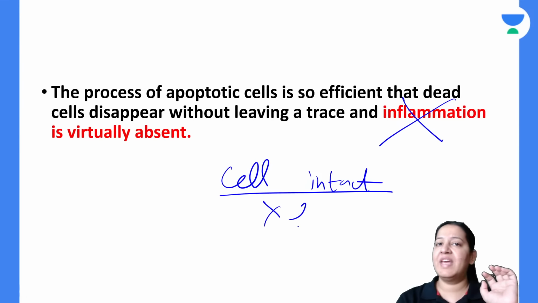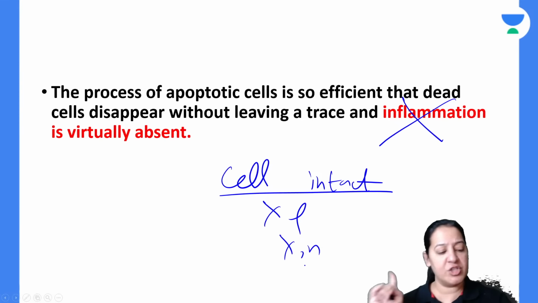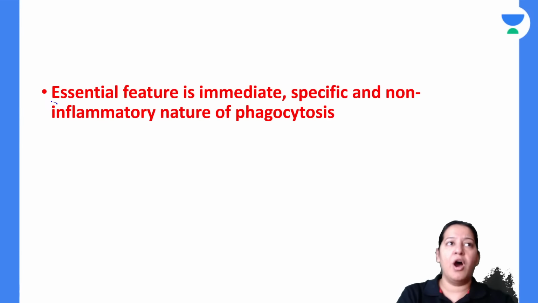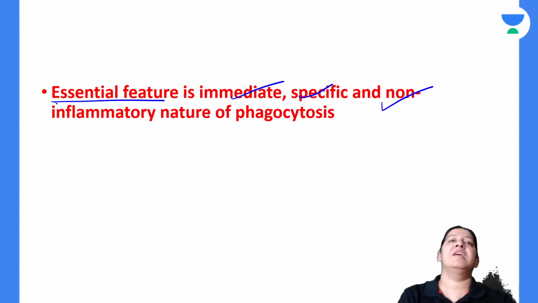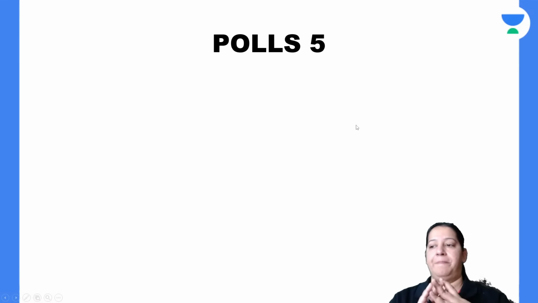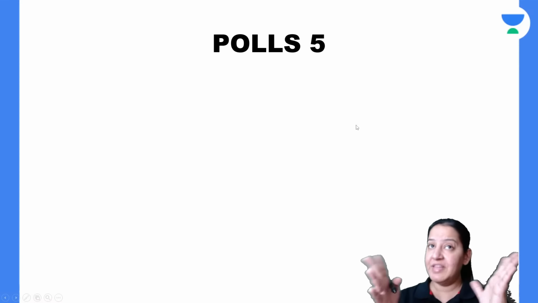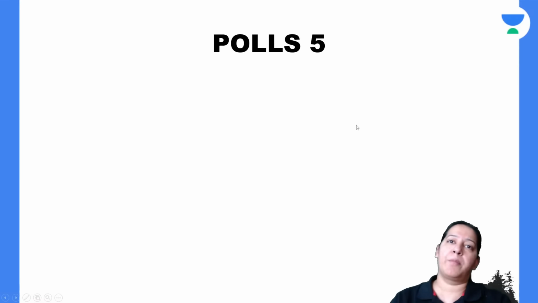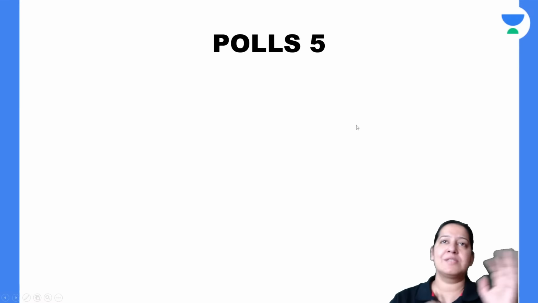So there is no inflammation, which differentiates it from necrosis. The essential feature of apoptosis is the immediate, specific, non-inflammatory nature of phagocytosis. I am done with the mechanism of apoptosis. Now I will teach you the morphology and diagnosis of apoptosis and how to differentiate apoptosis from necrosis.